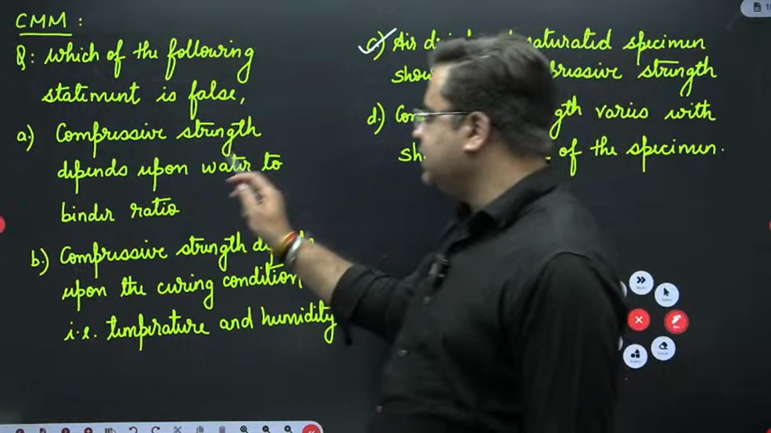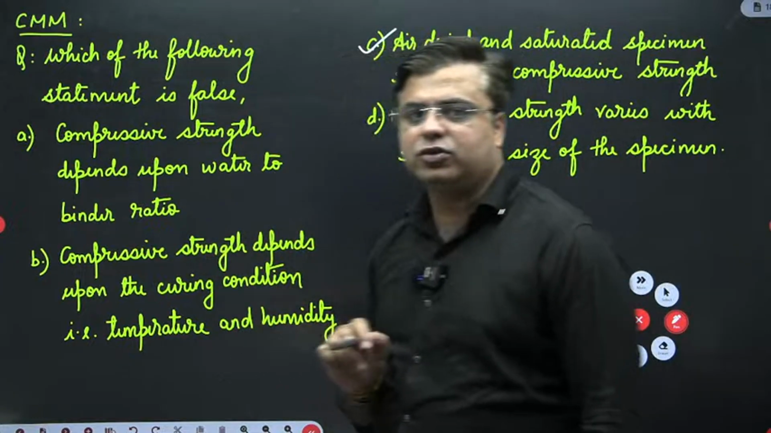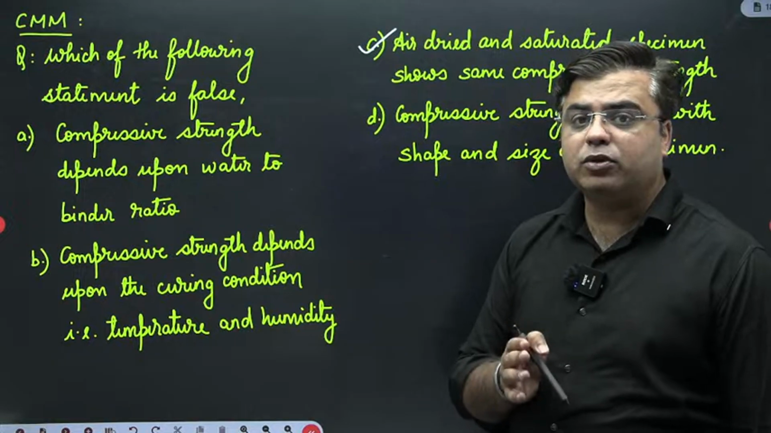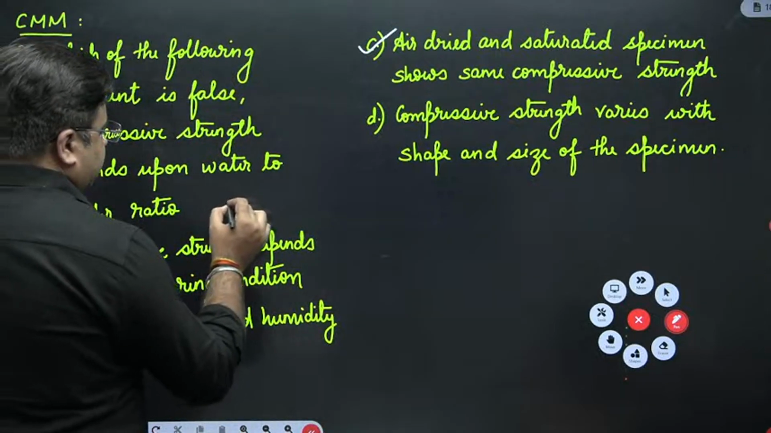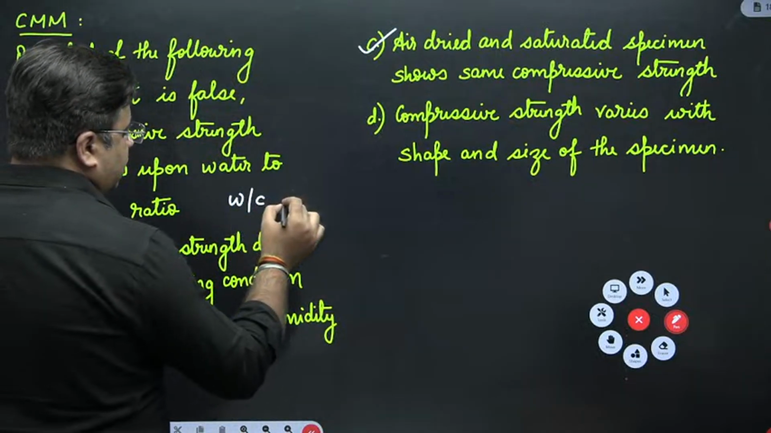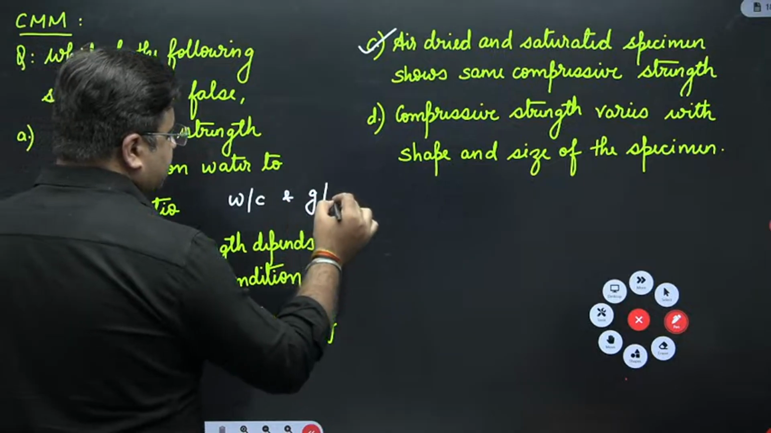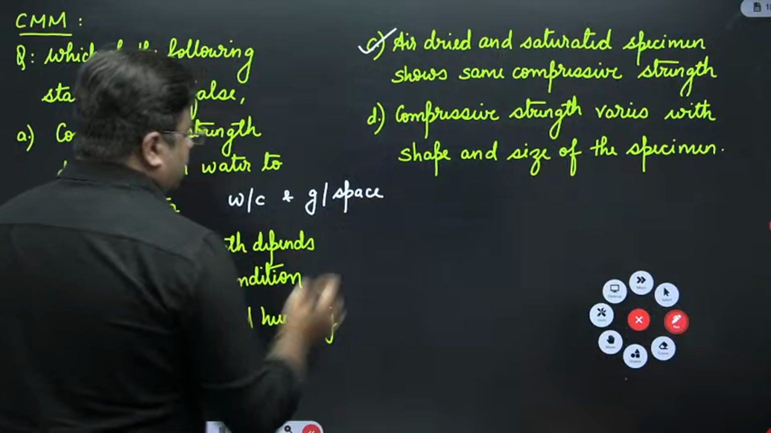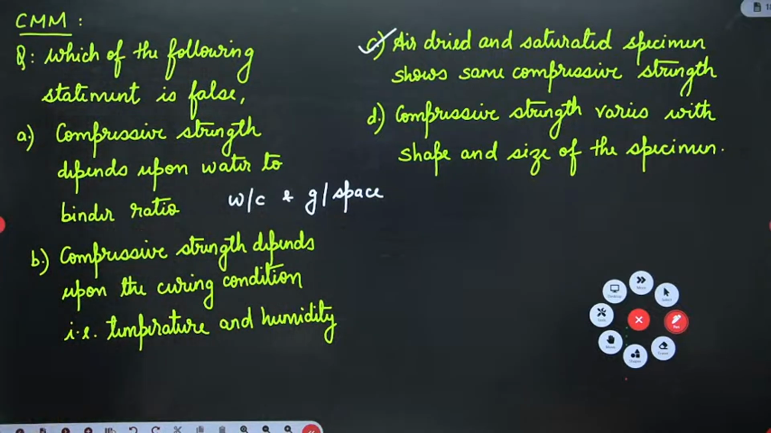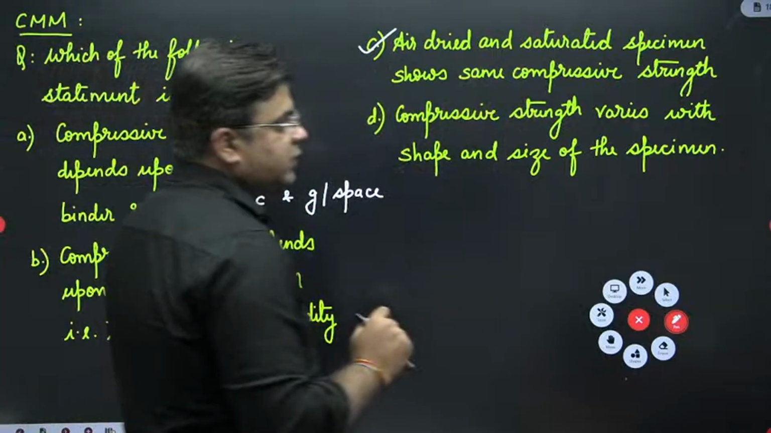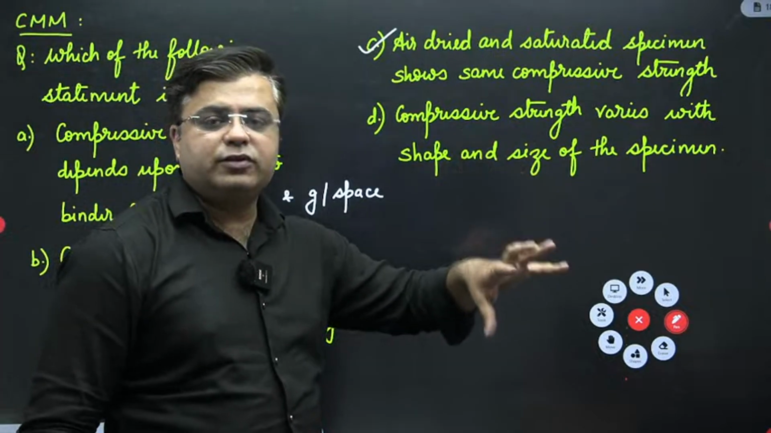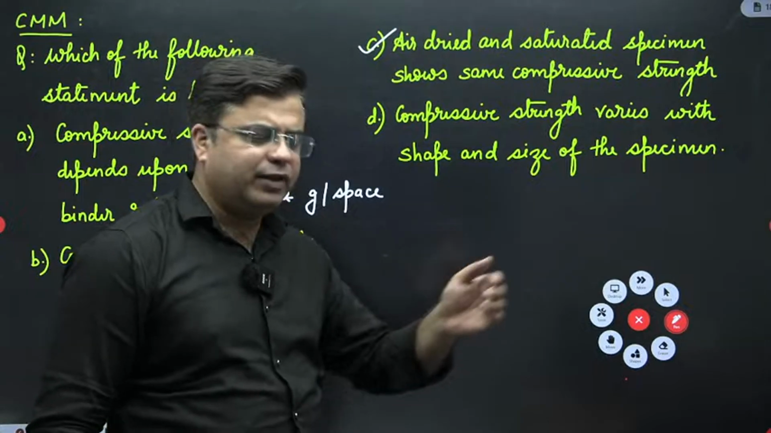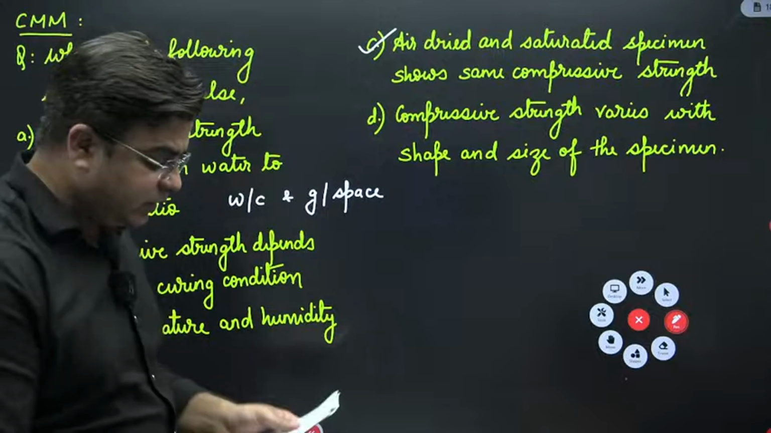Here they are saying compressive strength depends upon water to binder ratio, right? Compressive strength depends upon gel space ratio, right? First one is water cement ratio and second one is gel space ratio. So cement is nothing but the binder material, okay. So you can say that this statement is correct. So for this question, only statement C is the false statement, rest all the statements are correct. For different shape and size of the specimen, for the same mix of concrete, you may get different strength, right? And we have also seen the different factors by which this strength may vary.